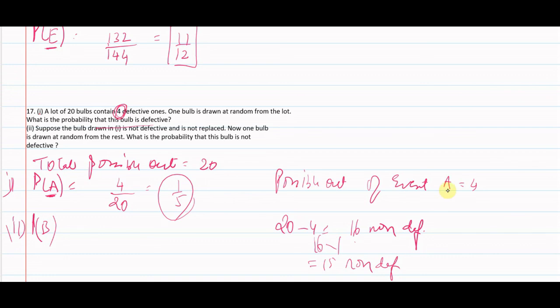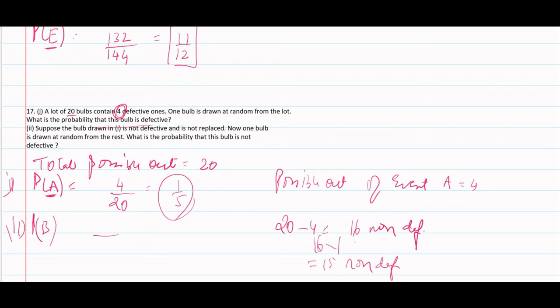So first we were given 20 bulbs. But now it is said that the first time we drew out a bulb, it was a non-defective one and it was not replaced.